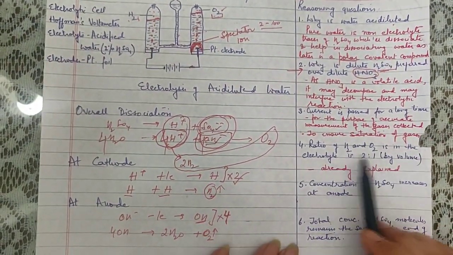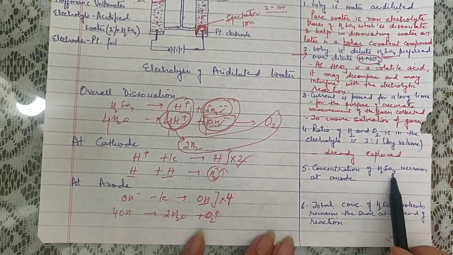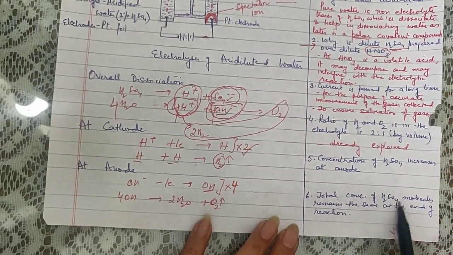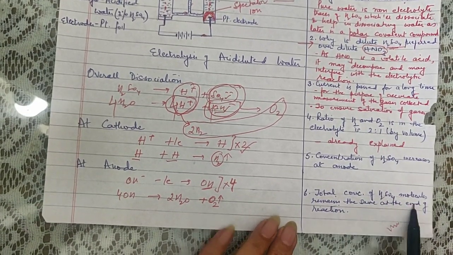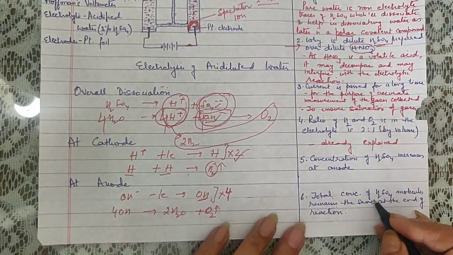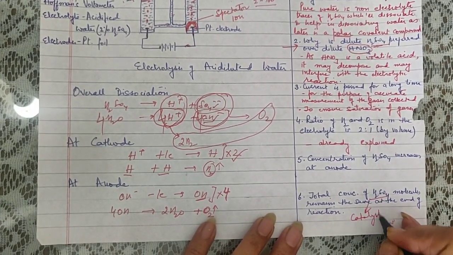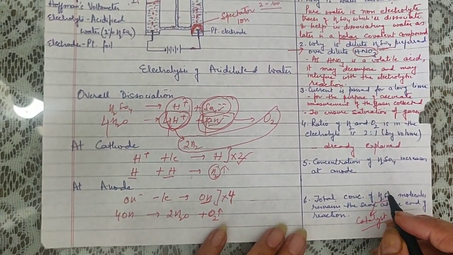The ratio of hydrogen and oxygen I have already explained to you. Concentration of H2SO4 increases at the anode, you know that. The total concentration of H2SO4 molecules remains the same at the end of the reaction, because H2SO4 is only acting as a catalyst. It is not participating anywhere in the reaction. It is only a catalyst.